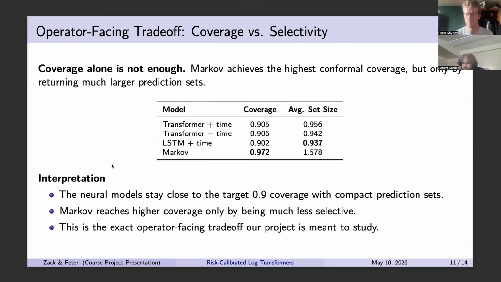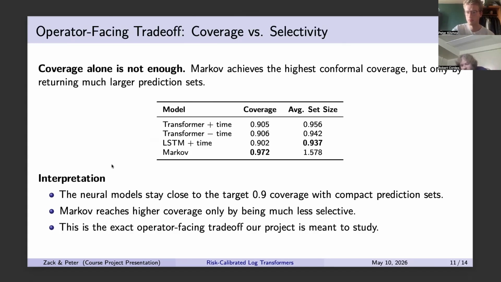And here we're focusing on a different evaluation regime. We're looking at the all-window conformal behavior, not only the last window anomaly triage, which is basically why the coverage numbers here look much closer to the nominal target. The key point is, as we say, coverage alone is not enough. Markov gets the highest conformal coverage at about 0.972, but it does so by returning much larger prediction sets, with the average set size well above 1 at 1.58.